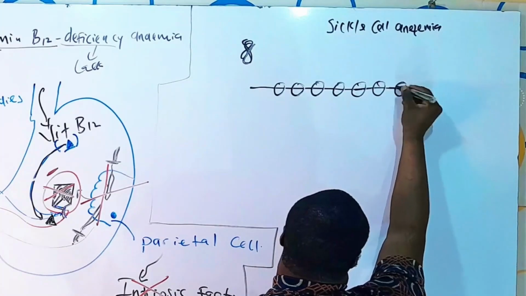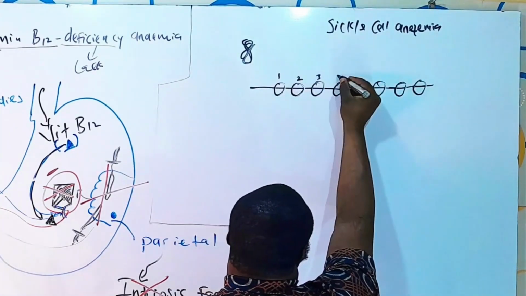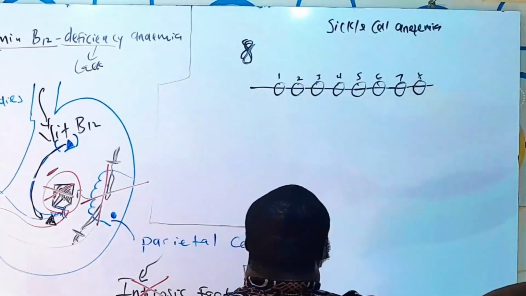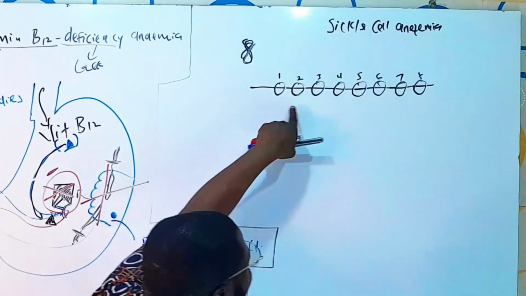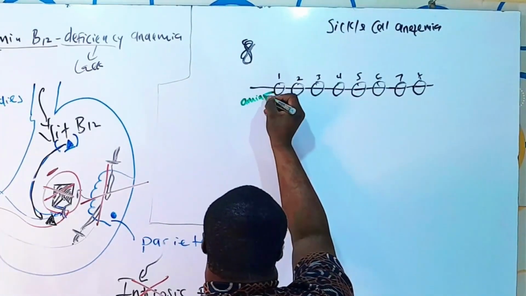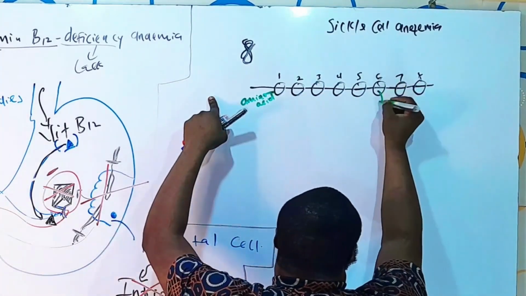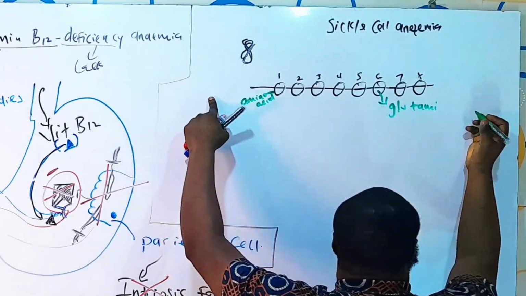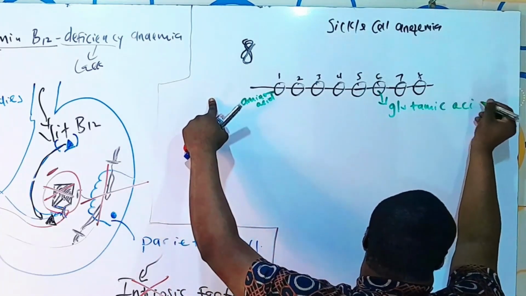1, 2, 3, 4, 5, 6, 7, 8, and so on and so forth. The point is that, normally, on this 6th chain of amino acid, this guy is called glutamic acid in normal human beings. Apologies, I mean, in people that have no sickle cell anemia. So glutamic acid.